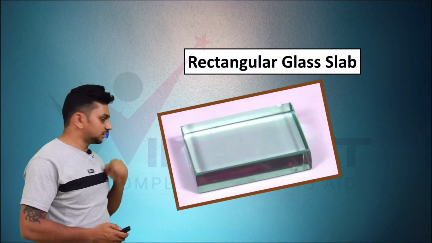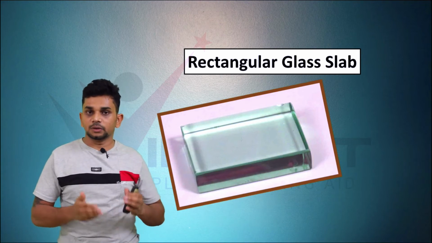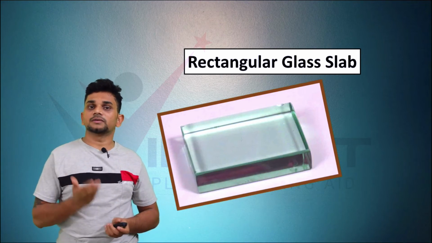It is a glass slab. We are going to transmit light through this glass slab, and we are going to observe the path of the light ray. Here you can see a rectangular glass slab. When light is striking the surface of the glass slab, what is going to happen?